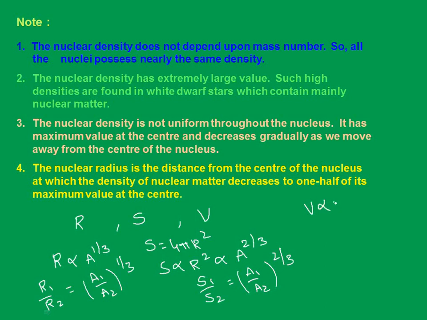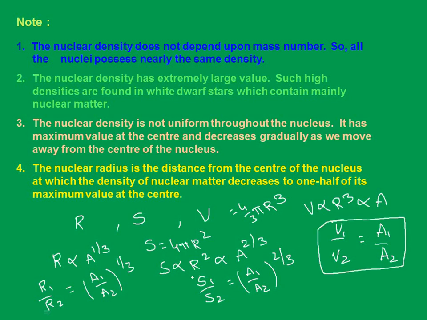Right. Now coming to the next one, volume. Volume is proportional to r cube, because V is nothing but 4/3 pi r cube, isn't it? From that, what we can write down? V proportional to r cube. Now can I write down that V proportional to r cube, which is nothing but A to the power 1/3? So cube on both sides, it will be nothing but A. So V1 by V2 is nothing but A1 by A2. Are we clear with this?